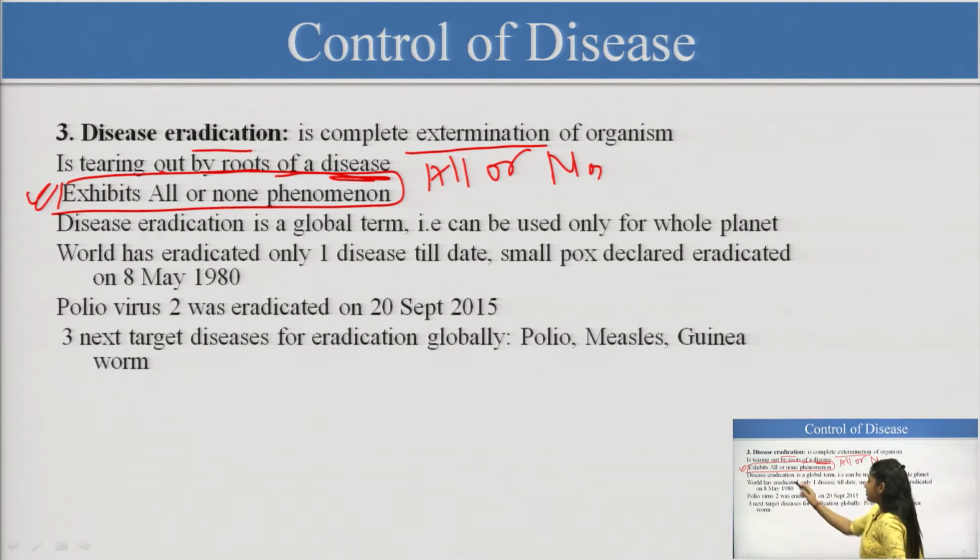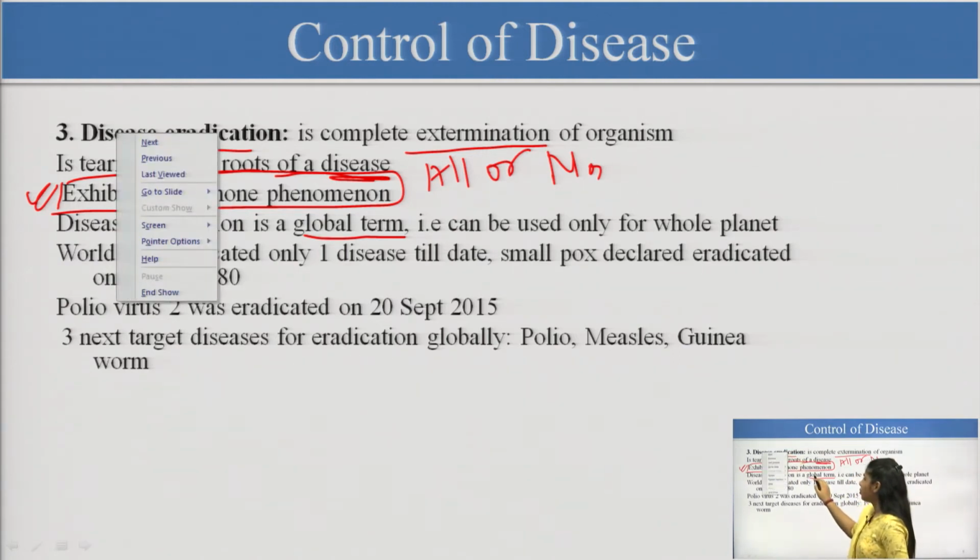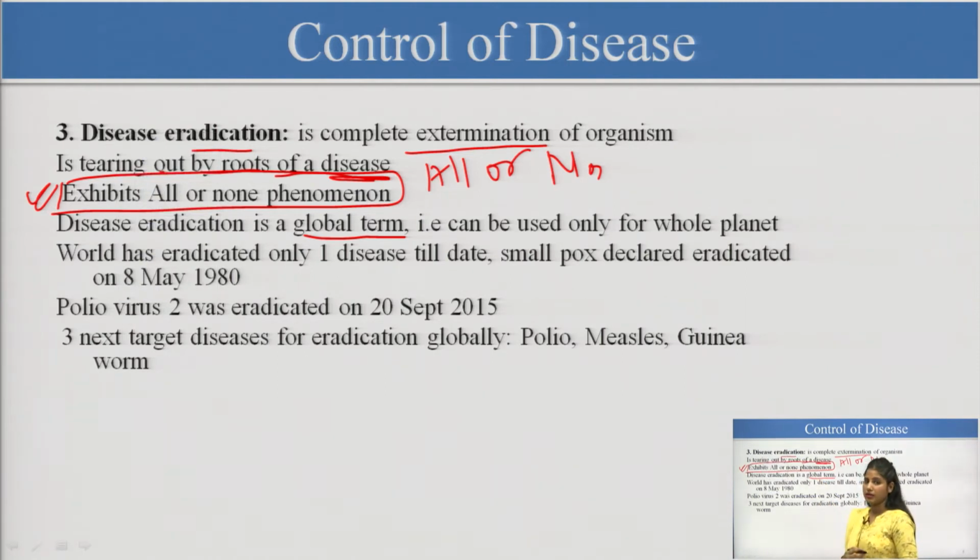Disease eradication is a global term, I already told you. Elimination is a geographical term, whereas eradication is a global term. We eliminate the disease from the whole world, so we call it global. The term disease eradication can be used only for the whole planet. So, which disease has the world eradicated, you all should know. The world has eradicated one disease till date. What is the disease? Smallpox.